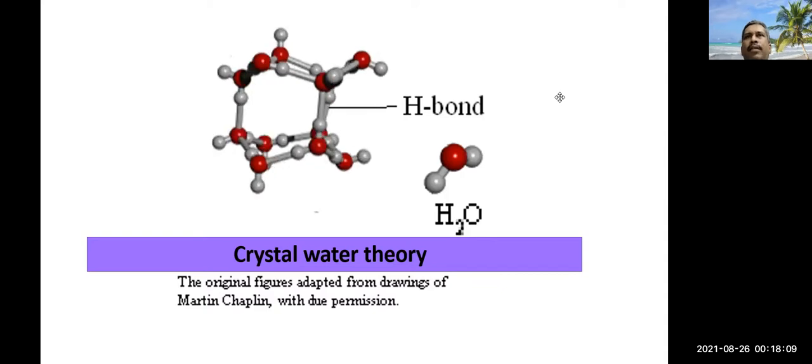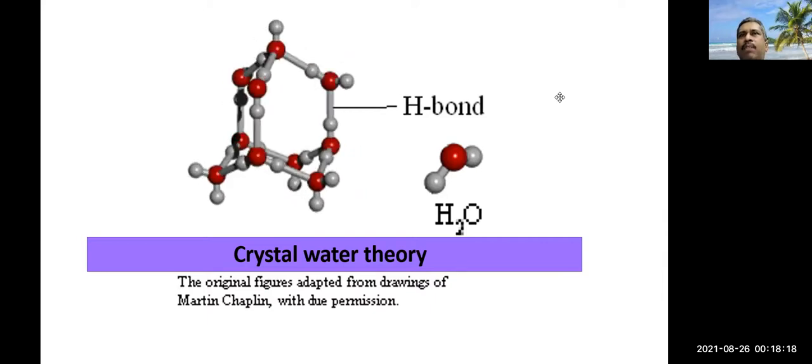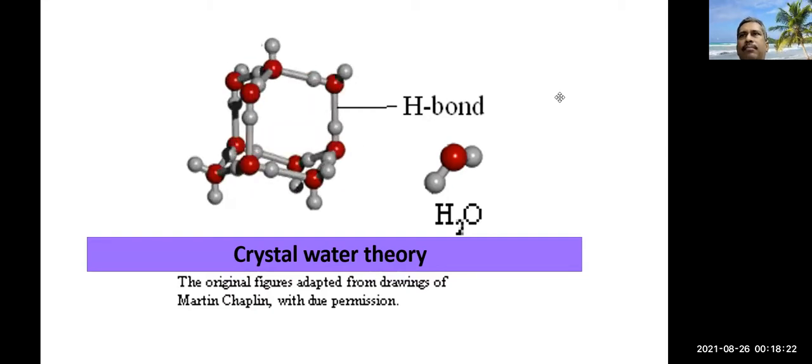It is another theory. We know that water molecules in a solution are attached to each other by hydrogen bonds. That makes crystals.